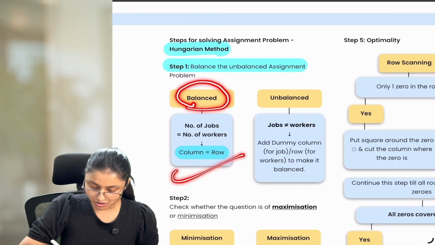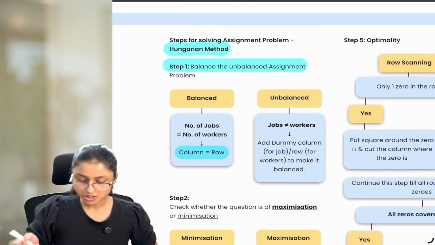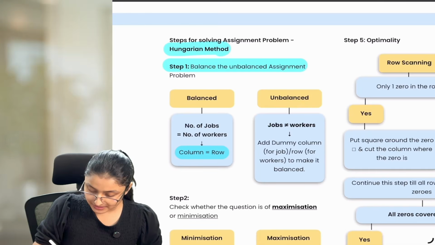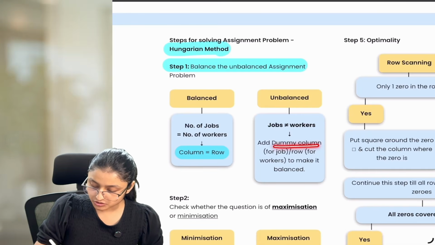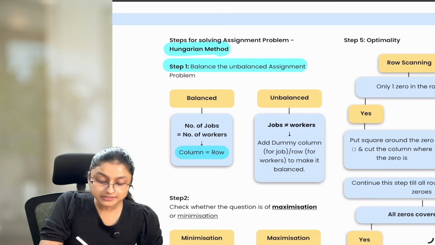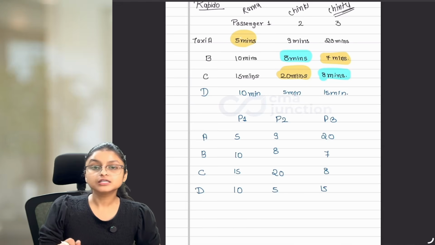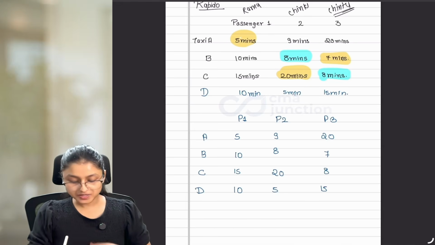If it is balanced, good enough, you can move directly to step number 2. If it is unbalanced, you have to balance it. And for balancing it, you need to add a dummy column or row to make it balanced. Dummy means a situation which is not actually in reality, but we are just assuming it to make this particular